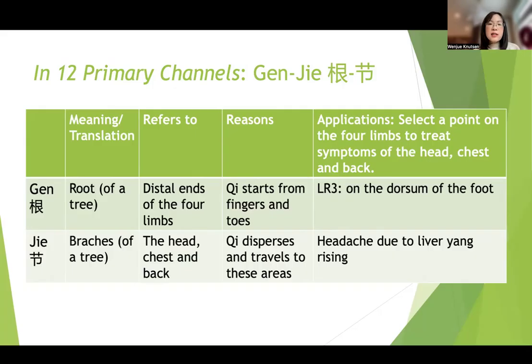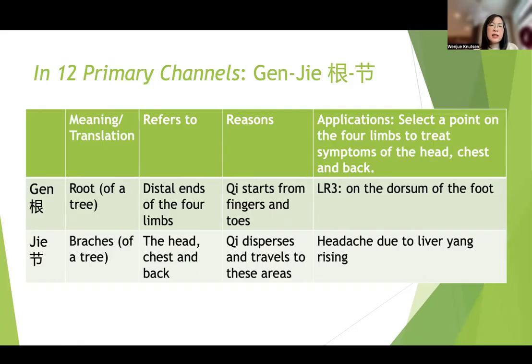So let's take a look at the table. Gen means the root and refers to the distal end of our four limbs, right? And the reason is qi starts from fingers and toes. So to understand this, our qi starts primarily from the toes and the fingertips, right? And one easy reminder is the Jingwell points, right? That's where the qi is most dynamic, right? So when you treat the distal end of the four limbs, sometimes they have very good effect.